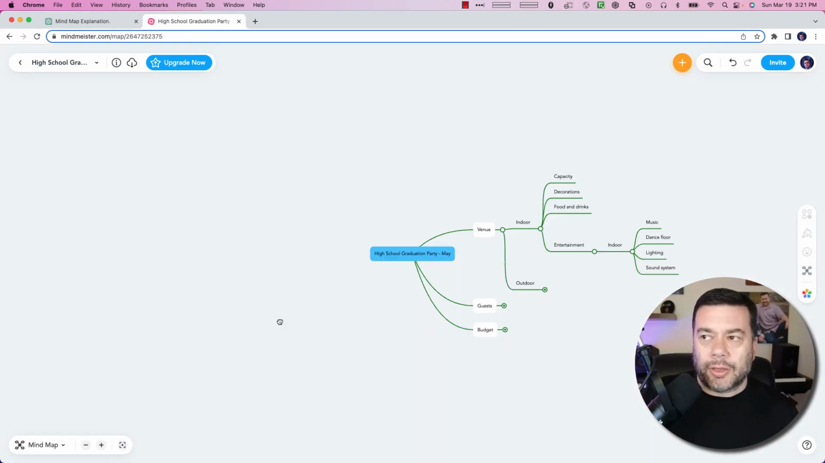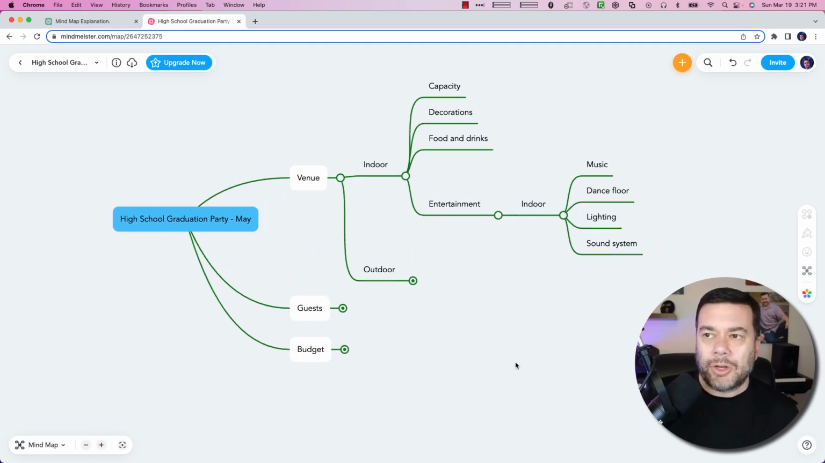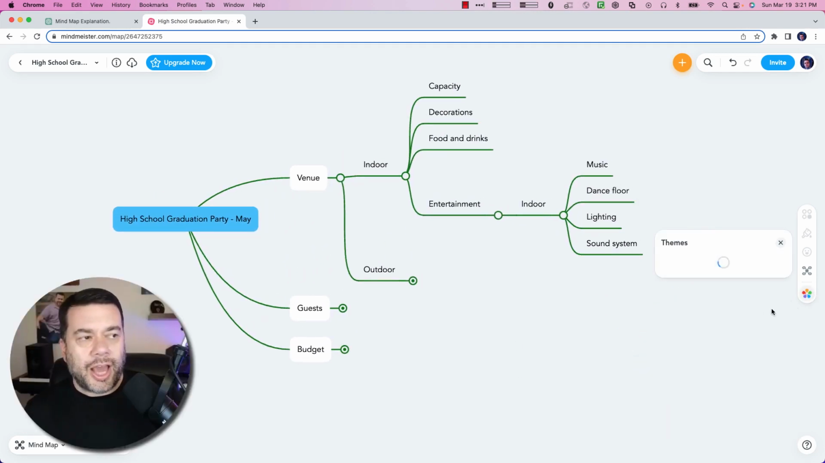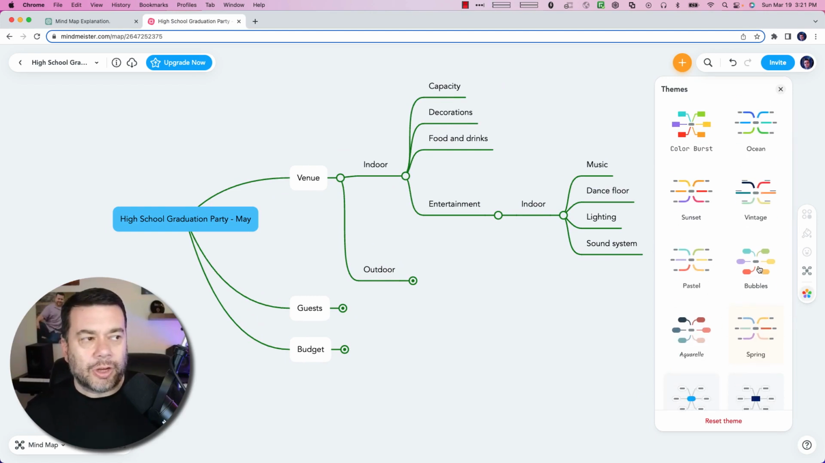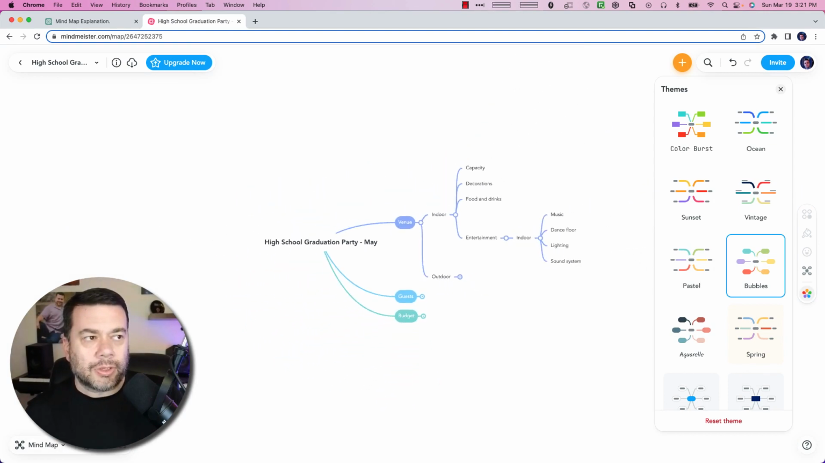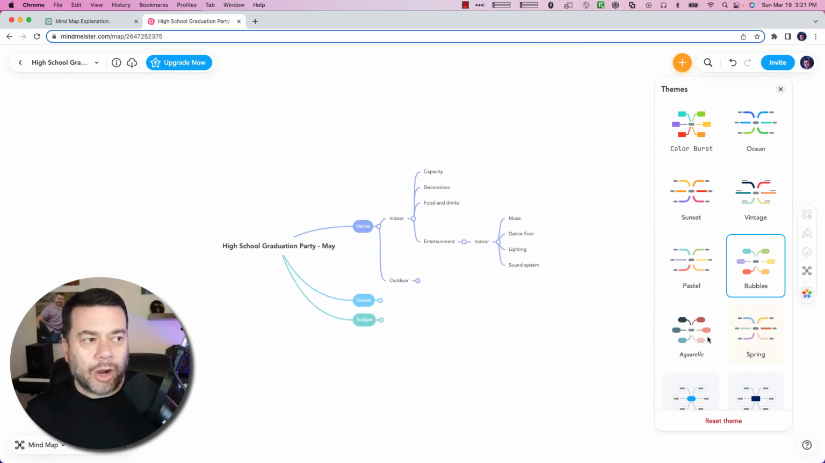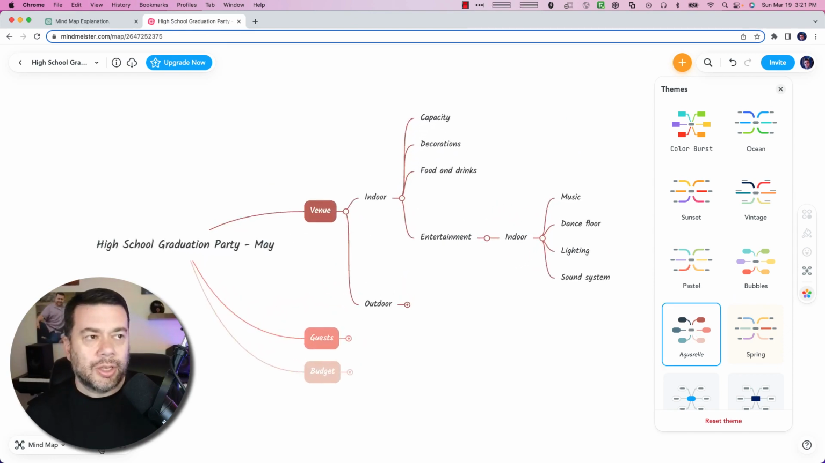The other cool thing is that you can actually come in and change the theme of your mind map. So maybe you don't like the way this looks. They have some themes that you can pick from that make it look a little bit different. For example, I can pick bubbles and it will create something that looks a little more like this. Or I could pick this aquarelle, which makes it look a little more like this.